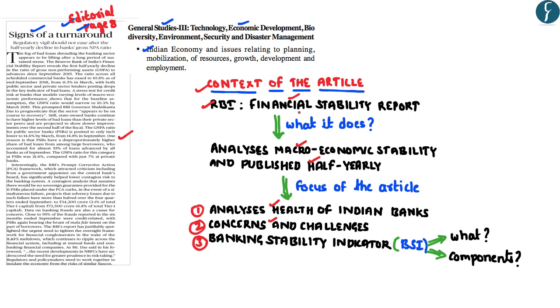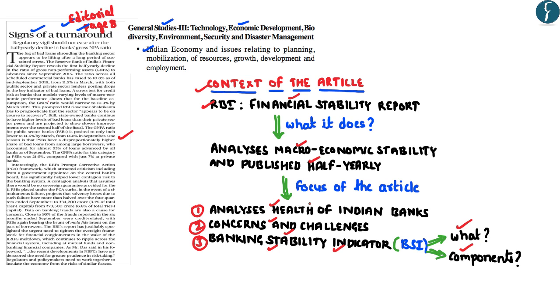Further, as part of the Financial Stability Report, the RBI publishes an indicator known as the Banking Stability Indicator. This indicator analyzes the stability of the Indian banks. Hence, as part of this video analysis, we shall understand what exactly the Banking Stability Indicator is and what components are considered by the RBI in order to calculate this stability indicator.